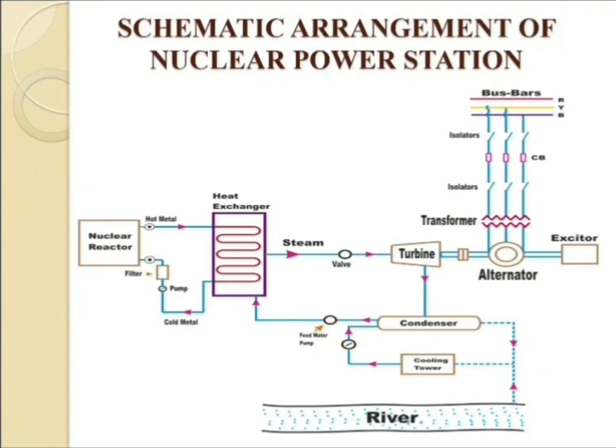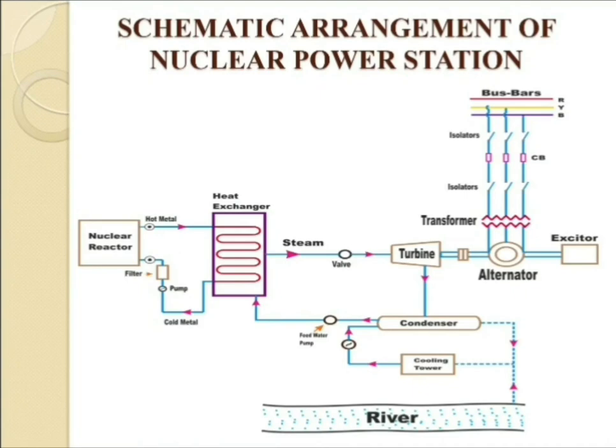Then after whatever the steam that may be produced from the heat exchanger, that may go to the turbine with high temperature and high pressure. So with the help of high pressure, the blades of the turbine may be in the rotating order, and whatever the hot exhaust gases that may again go back to the condenser side.